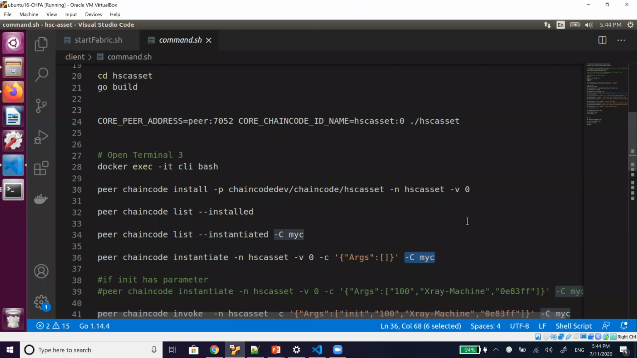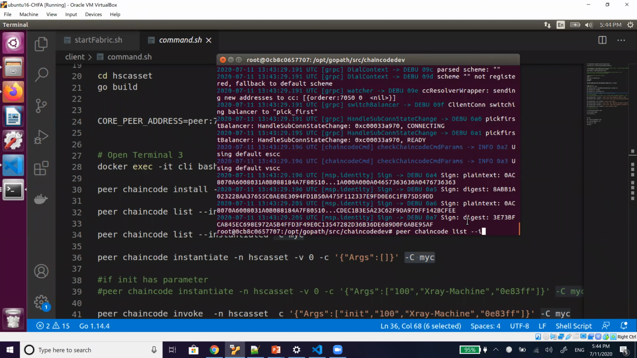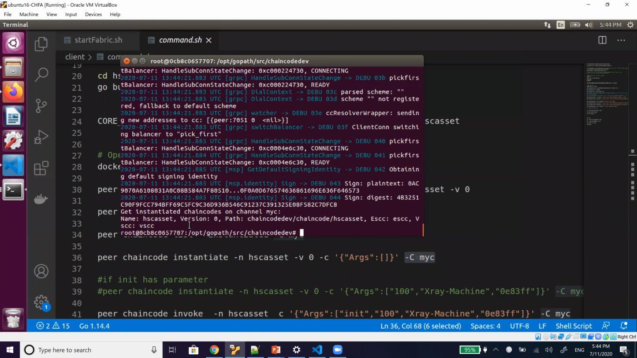Now if I want to see here, peer chain code list instantiated. We have to provide the name of the channel also, so from which channel we want to see. This command will be asking for that. So we have successfully instantiated this chain code.